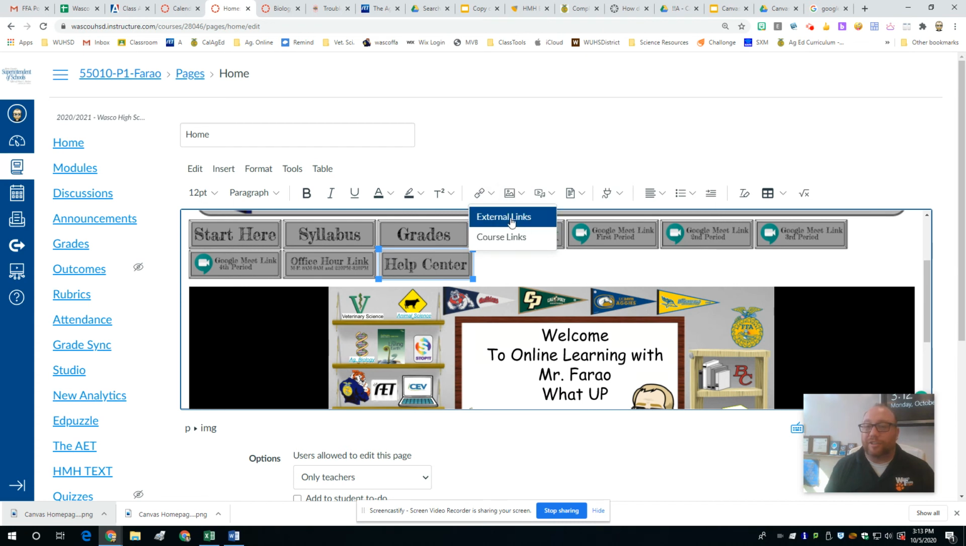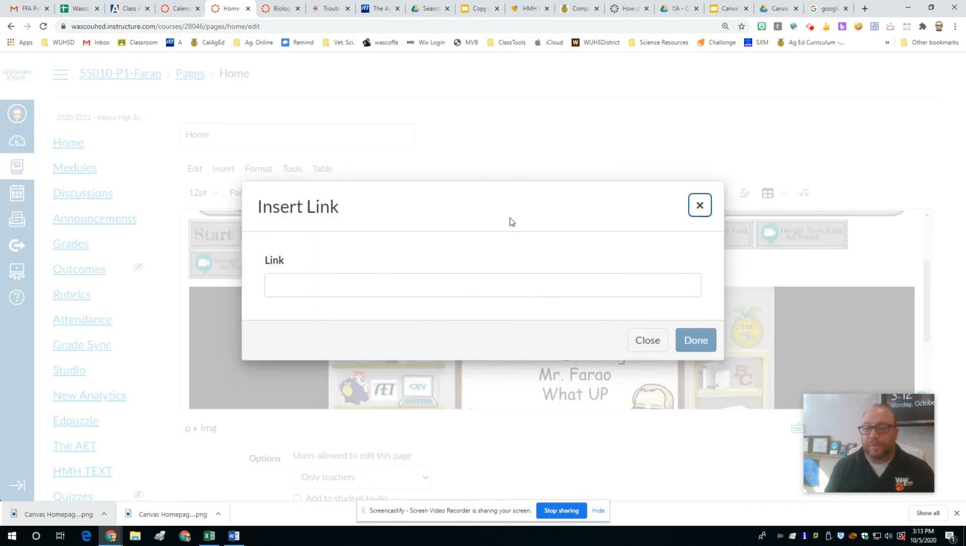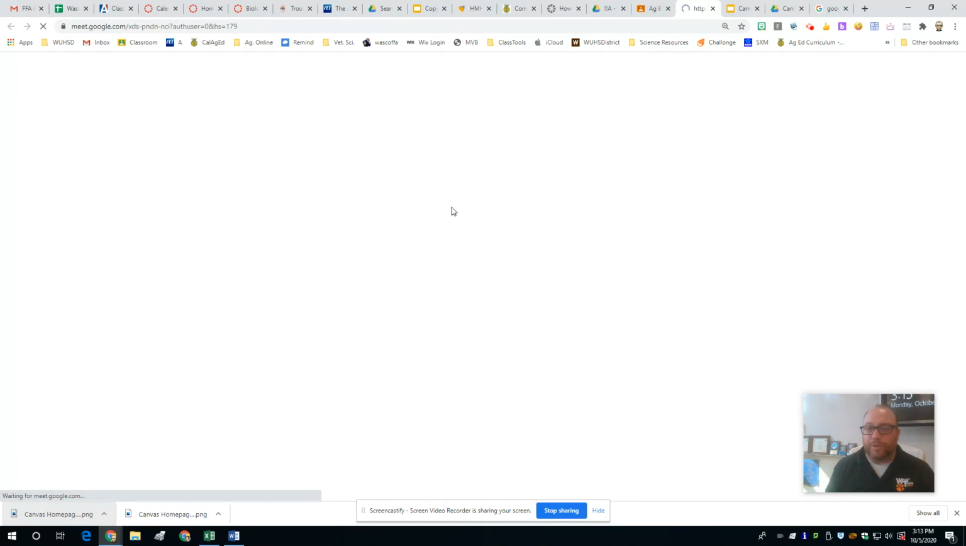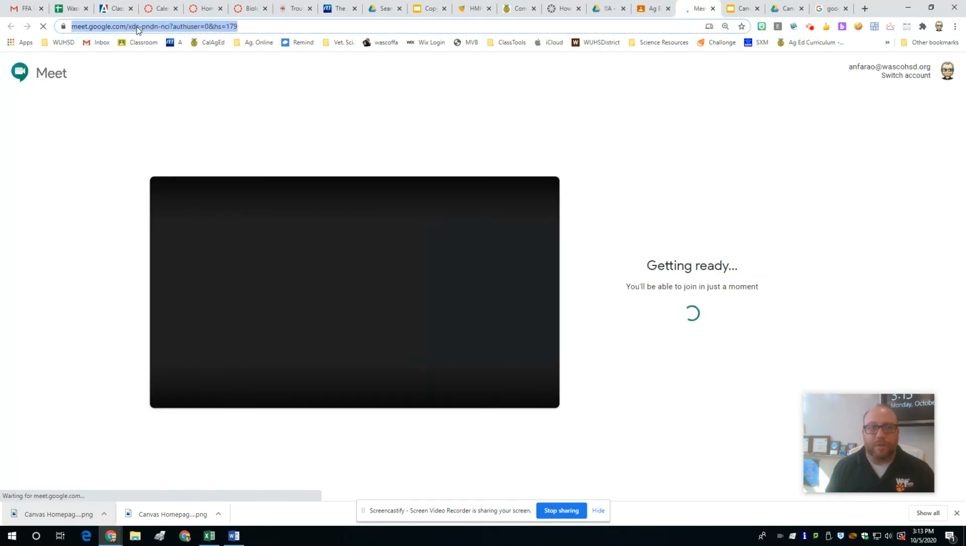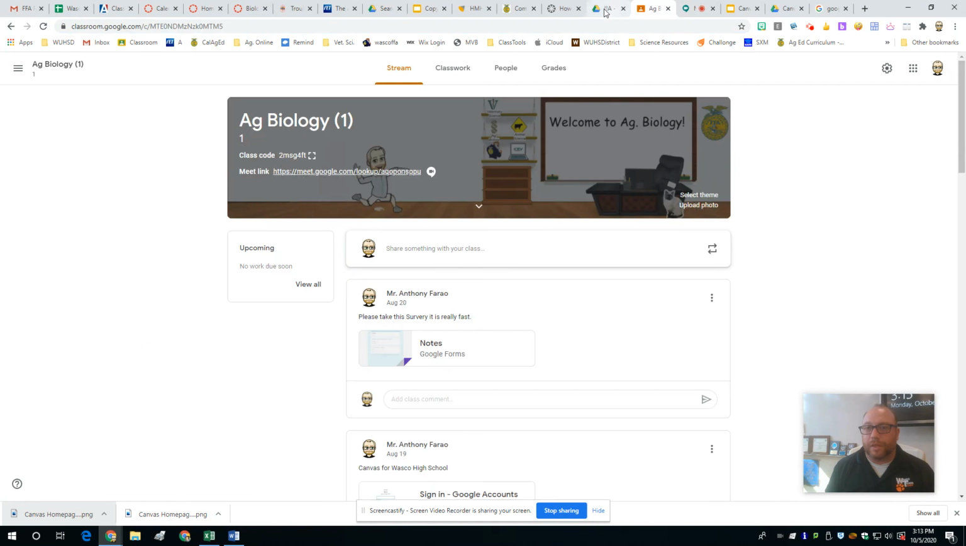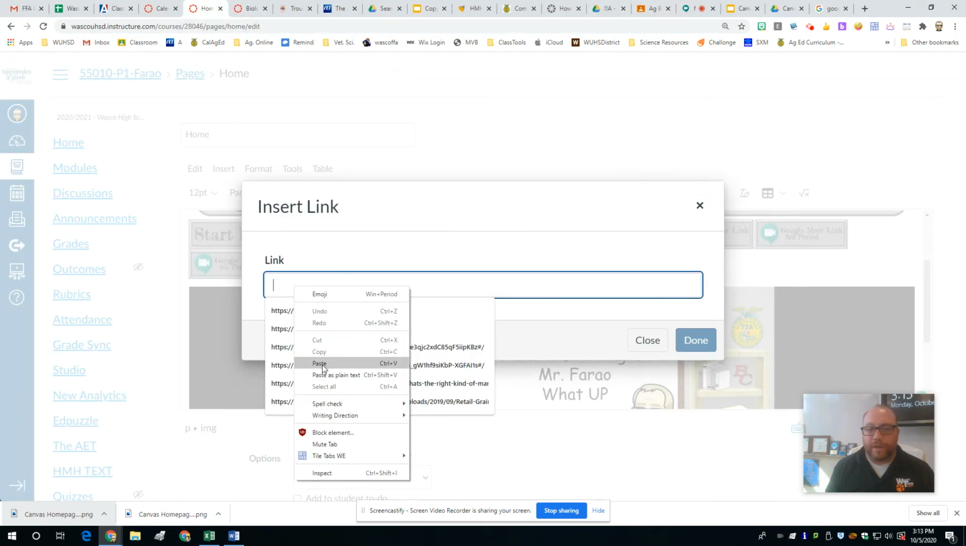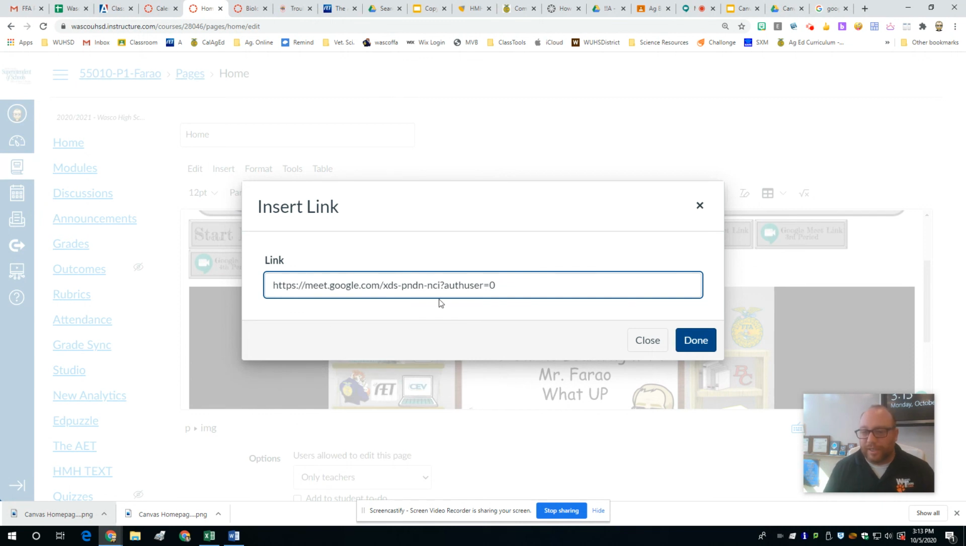And you're going to go to external links, and you can go back to your Google Classroom. I'm going to pop my Google Classroom over here. You can go back to your Google Classroom, and you can just open your Google Meet link. You can take a copy of it, and then take that back with you over to Canvas, and you can drop it right in here. Now, the one thing you want to get rid of is that authorization code all the way back to the question mark.